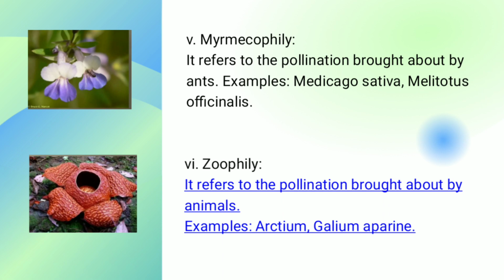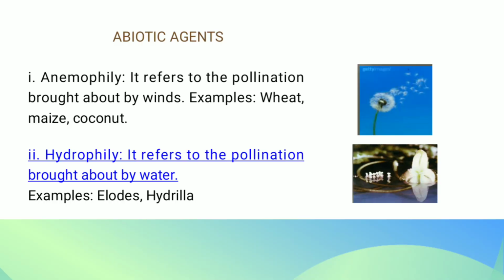Abiotic agents in cross-pollination. Abiotic agents are non-living mediums which help in the process of cross-pollination. There are various kinds of cross-pollination which take place through abiotic agents. For example, anemophily is the process of pollination carried out by wind. Its examples are wheat, maize, and coconut. Hydrophily is the process of pollination carried out by water. Examples are Hydrilla and Vallisneria.